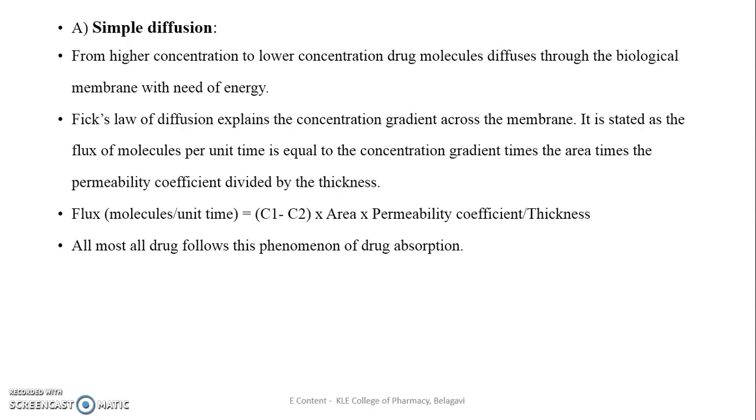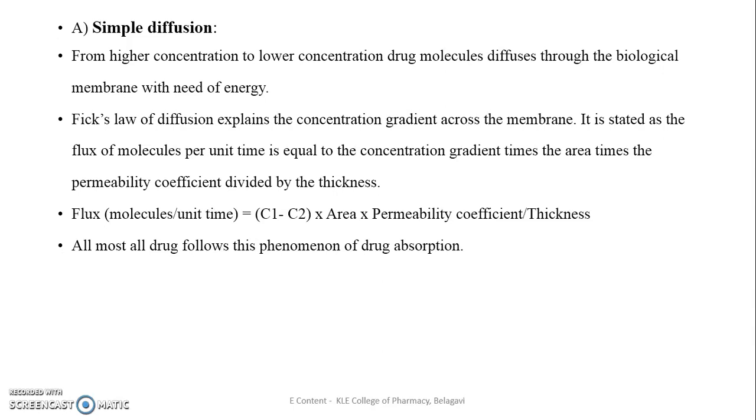It states that the flux of the molecule per unit time is equal to the concentration gradient times the area times the permeability coefficient, divided by the membrane thickness. Thus the flux can be defined by the equation: C1 minus C2 multiplied by the area into the permeability coefficient, divided by the thickness.